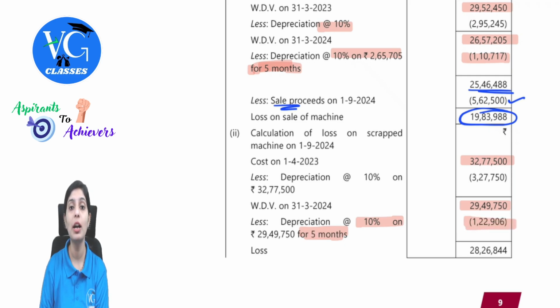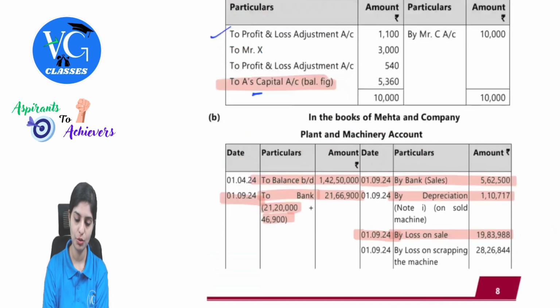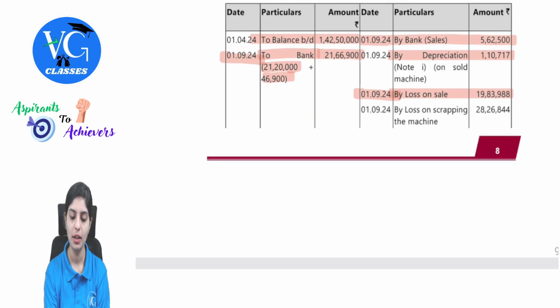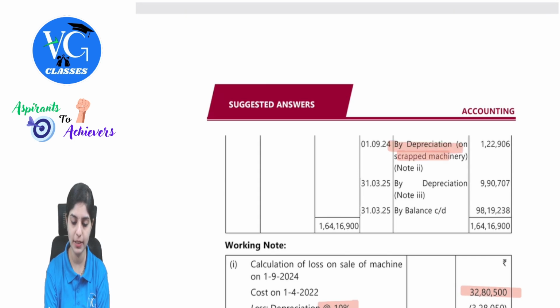Remember, this will go to the plant and machinery account, and then this was completely scrapped, realized nothing. So whatever will be the WDV after depreciation will be completely lost, which is 28,26,844. So, how will this be presented? 28,26,844, which is your loss on scrapping the machine. On the same machine, depreciation will be there, which is 1,22,906. I hope till here all of you understood.